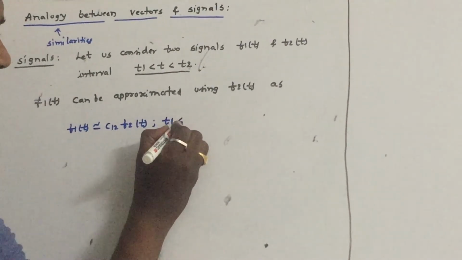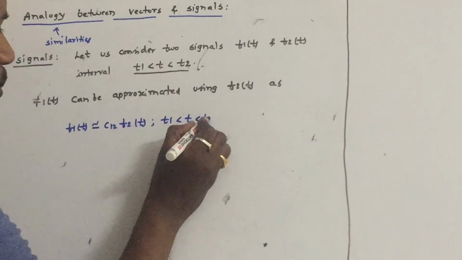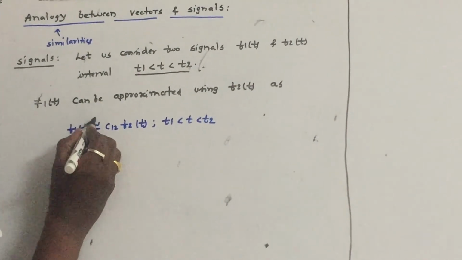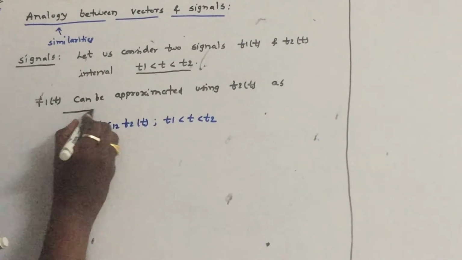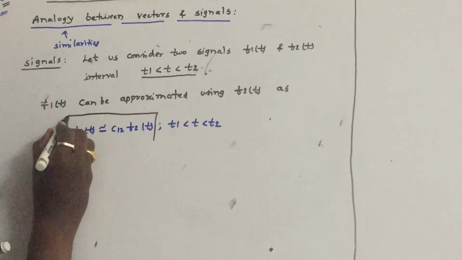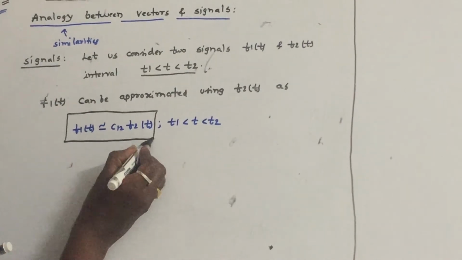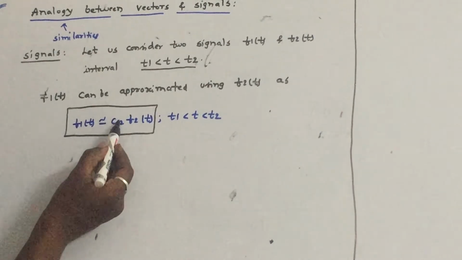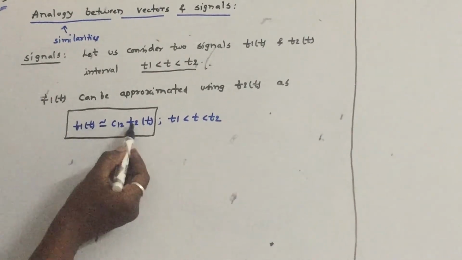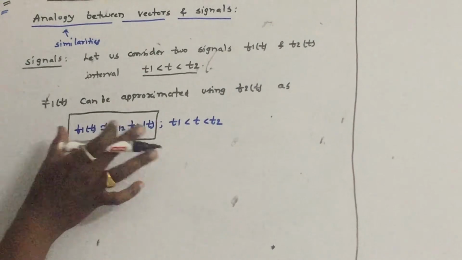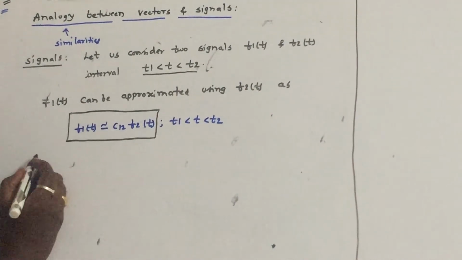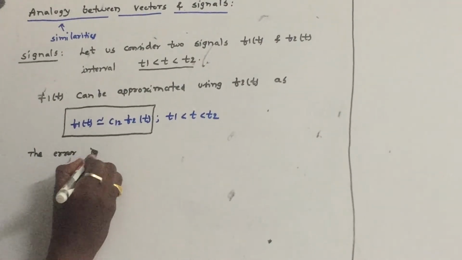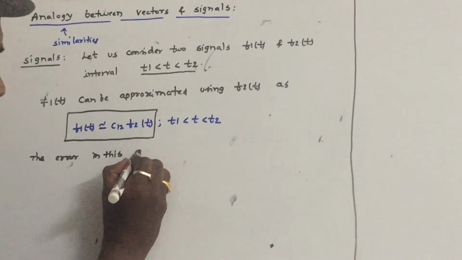We have to clearly mention we are approximating these two signals in the interval t1 to t2 only. So this is f1 of t, just like v1 is equal to c12 into v2. Similarly, we write f1 of t is approximated as c12 into f2 of t. We want to find the value of c12 such that this is a better approximation. So what is the error in this approximation?